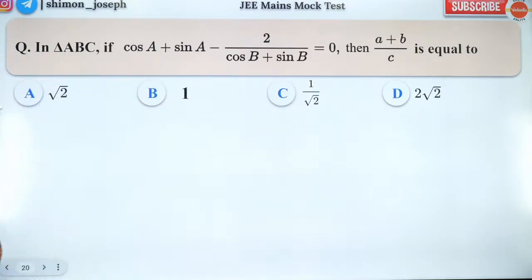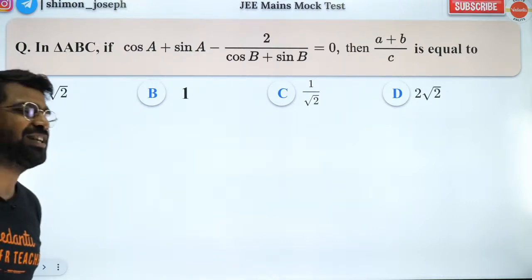So people, shall we all try and solve this question? This is a fantastic question. Let me see how many of you can crack it. It's a beautiful question. Let me see how many of you can actually crack it.